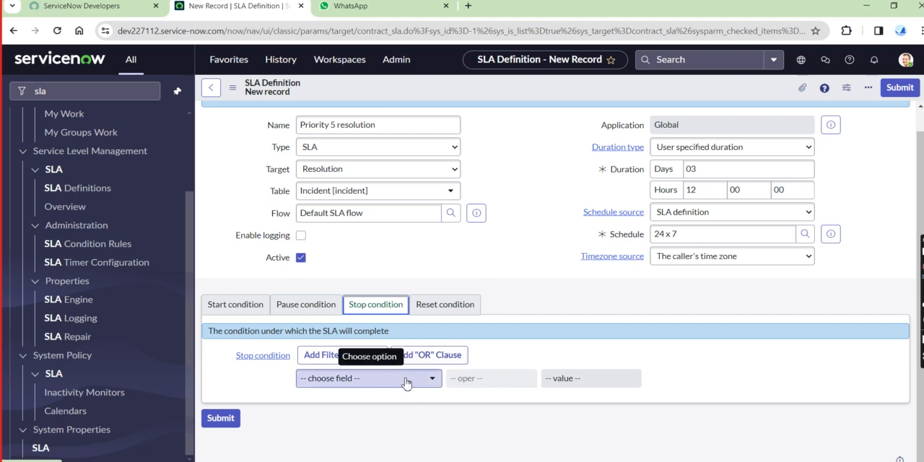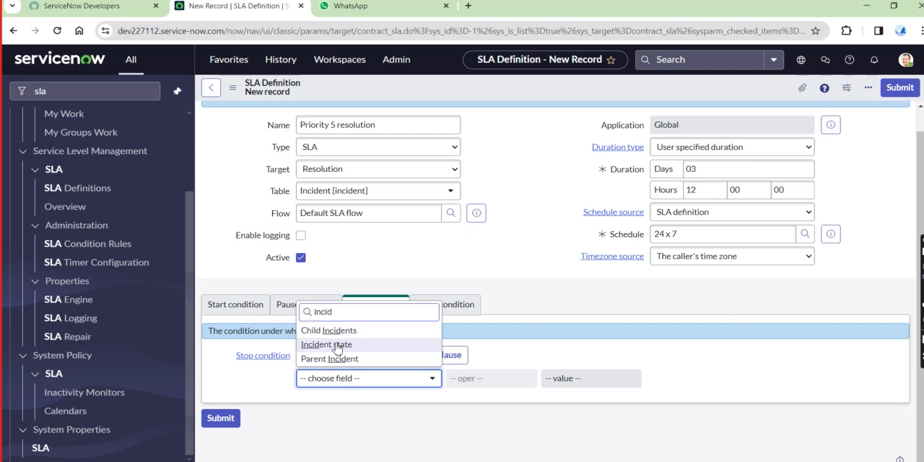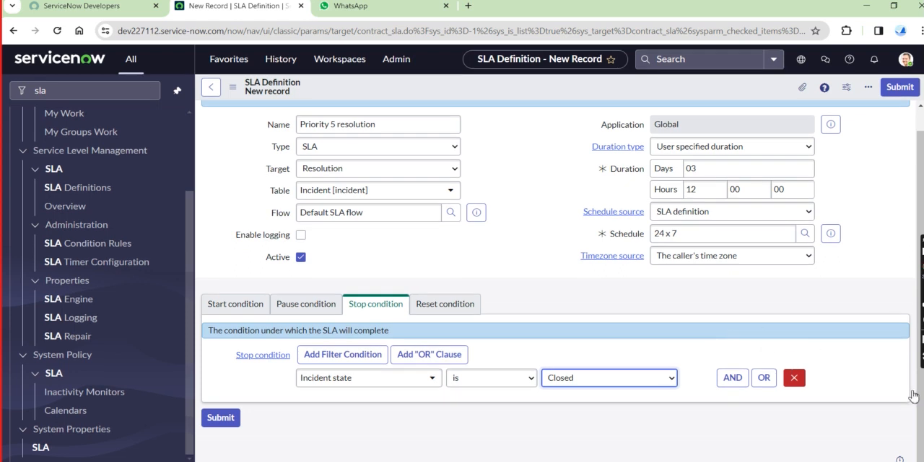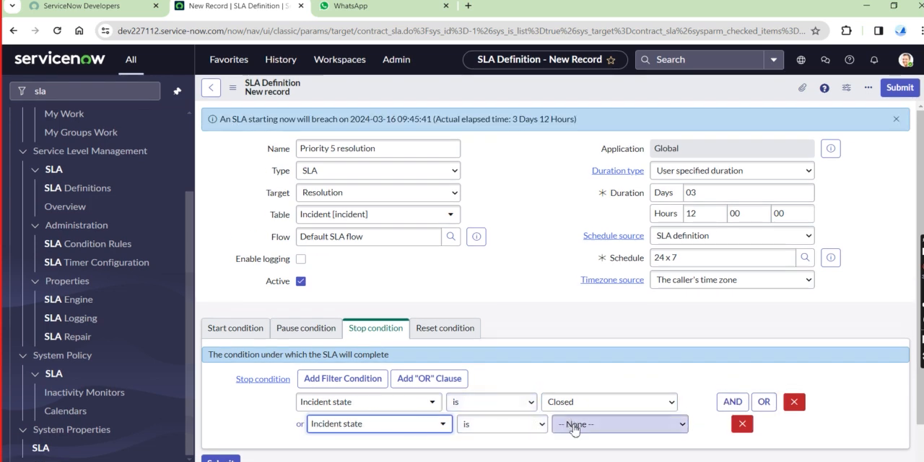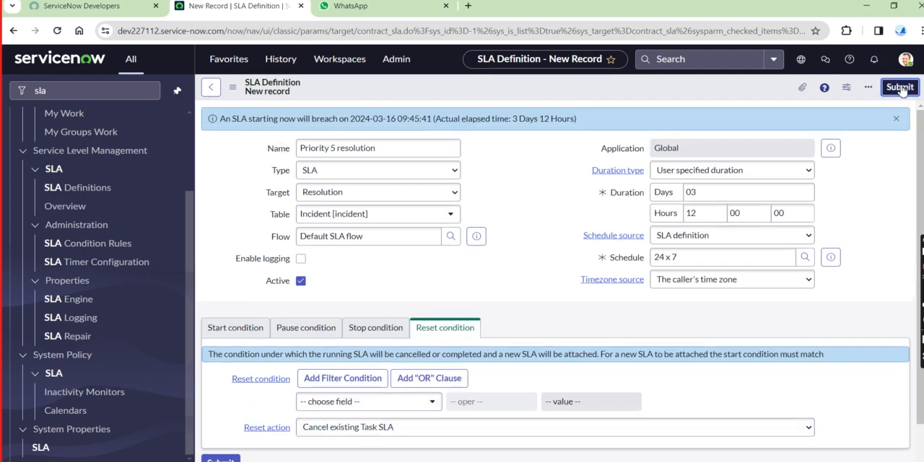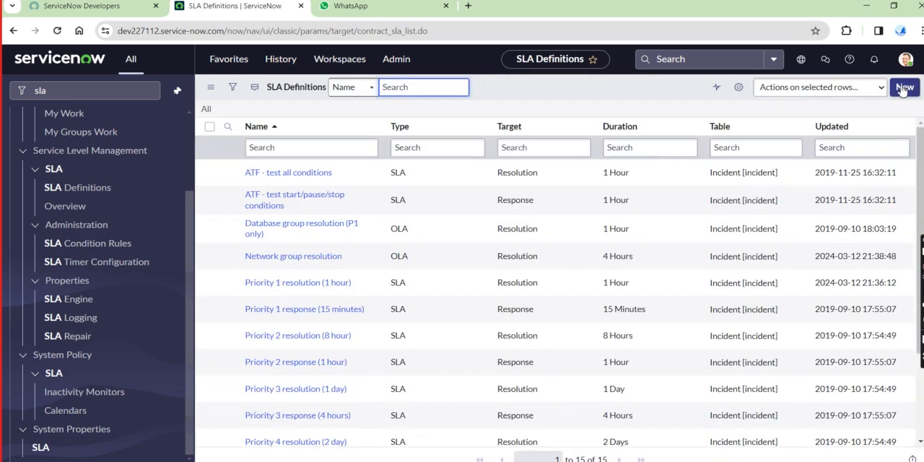And stop condition: incident state is closed, or incident state is cancelled. Then that stops the particular condition. Then submit it. So this is the way of creating new SLA definitions.